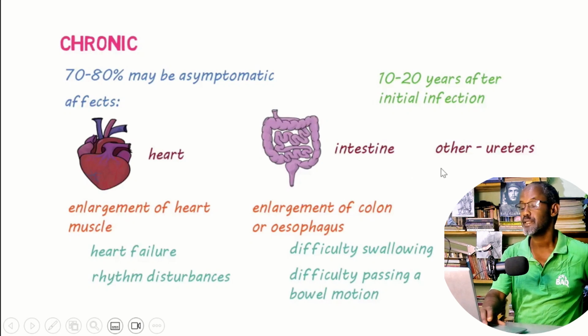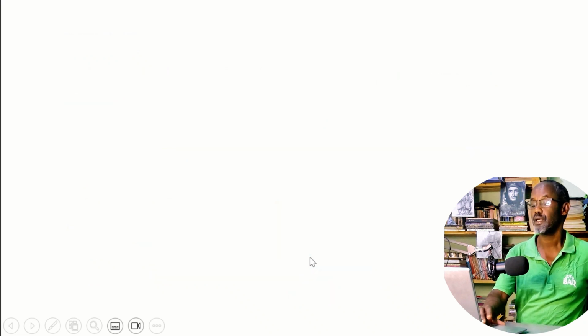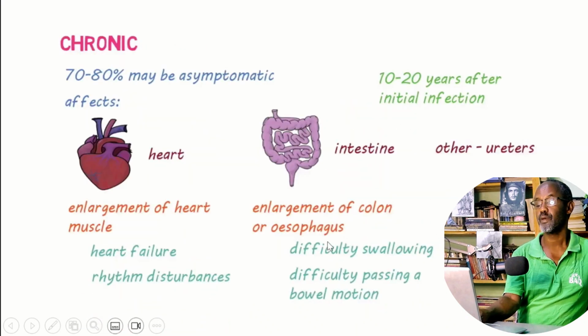The heart, intestine, and others, including the ureters, are affected. Enlargement of the heart muscle, enlargement of the colon or esophagus is also a problem. Heart failure and rhythm disturbance, that means heartbeat disturbance, are also seen. Difficulty swallowing, difficulty passing a bowel motion, whenever there is a high degree of inflammation in the GI tract. These are the symptoms seen.